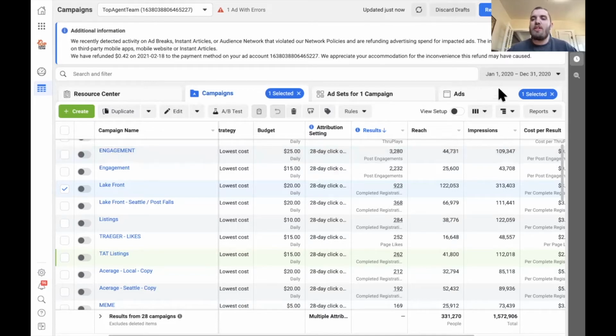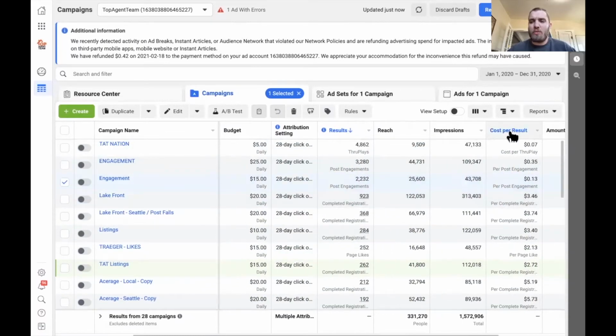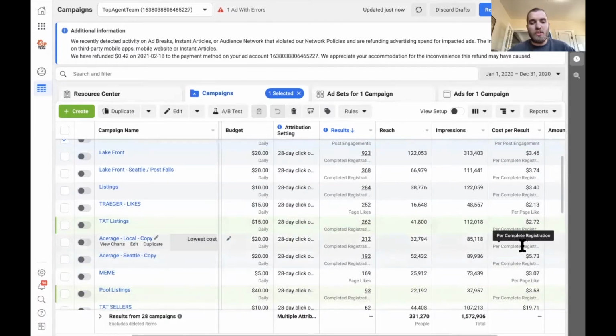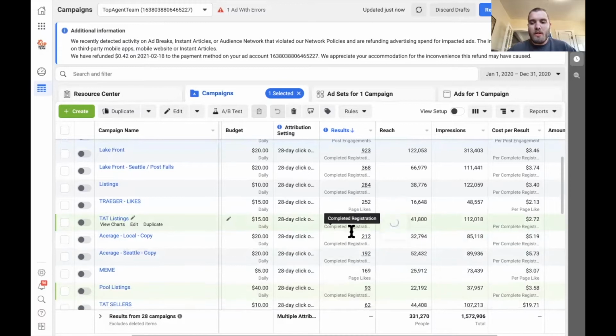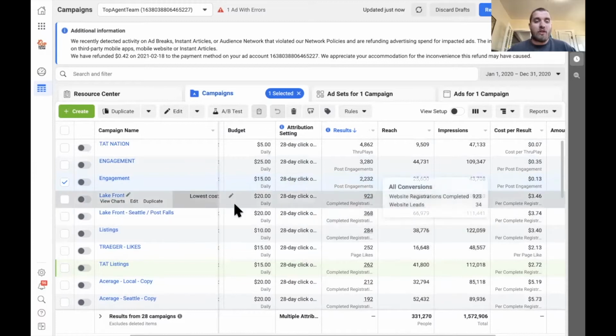On the right of my screen, you can see January 2020 to December 2020. Over here, you can see all of the campaigns I was running. The most important column would be the cost per result. Completed registration is a lead that filled out a form on my webpage. These leads were coming in from anywhere from $3.46, $2.72, up to $5 on a few of them. We've spent thousands and thousands of dollars and tested all these and have found what works best. And I'm going to go over them today in this video.